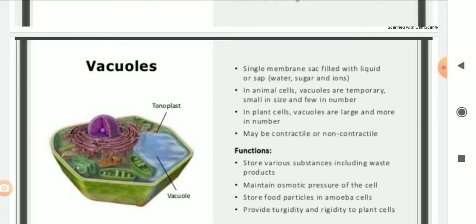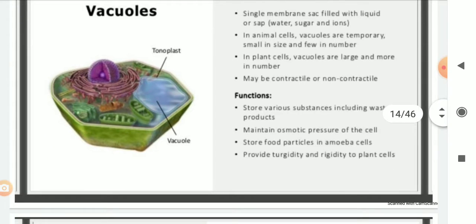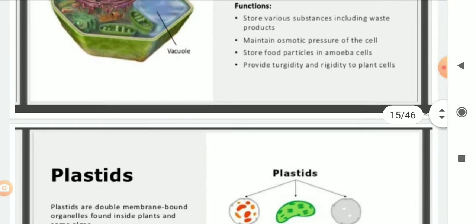What is their function? They will store various substances including waste product. They will maintain osmotic pressure of the cell. Osmotic pressure means they will maintain the size of the cell, you can say. They will store food particles in amoeba. They provide turgidity. It means they will maintain the shape and they will give the hardness to plant cell.